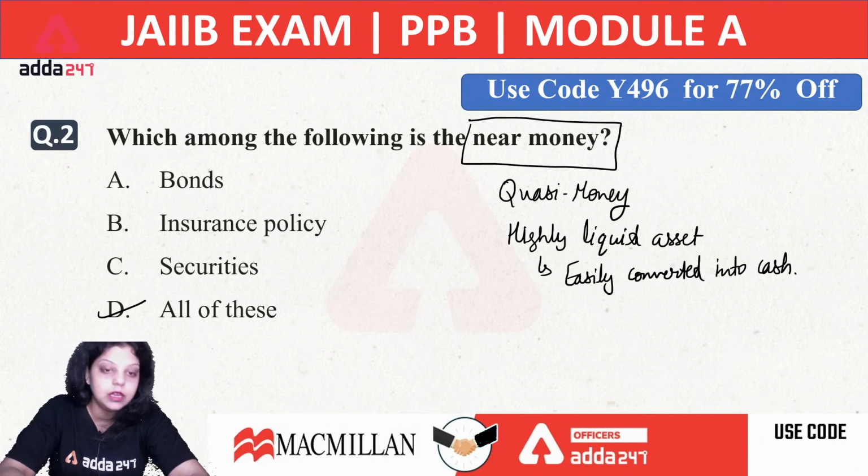The right answer will be D, all of these. Now remember one thing, near money is also known as quasi money. It refers to the highly liquid asset that can be rapidly converted into cash. It is a short-term money market instrument also.